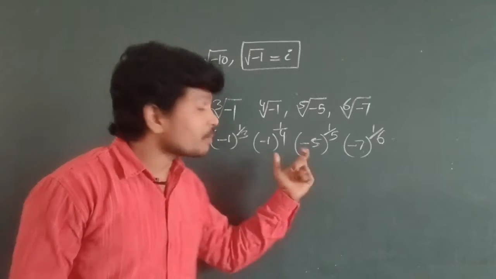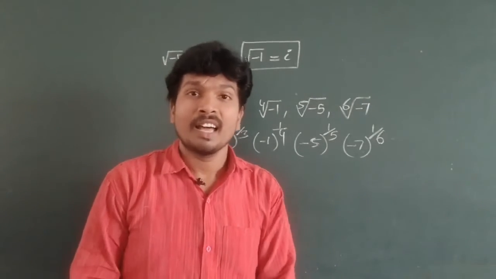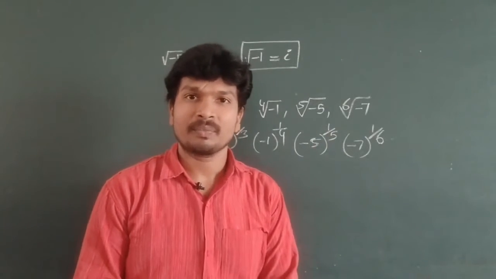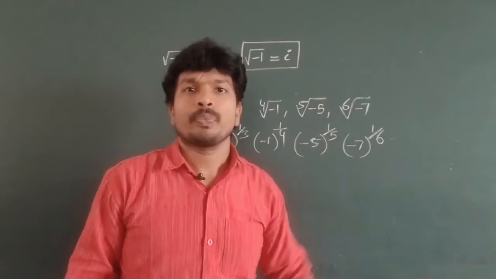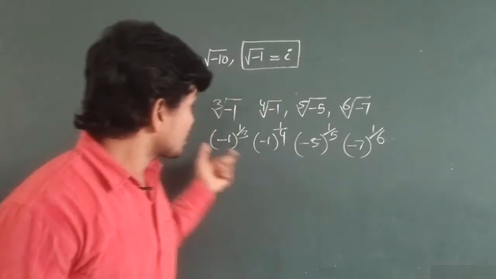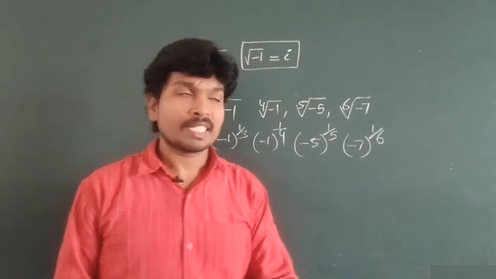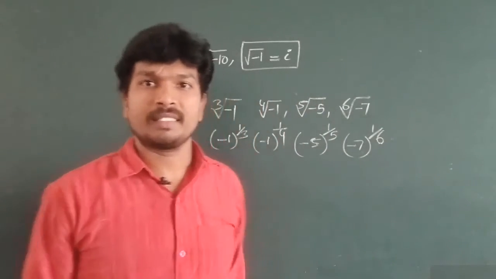Now, are these imaginary numbers? Our basic definition doesn't help us to say whether these numbers are imaginary or not. We discussed only square roots because that is the definition we gave in the 7th class. So what about such kinds of radicals? Are these imaginary numbers or not? That's why we have to discuss a general form of it.